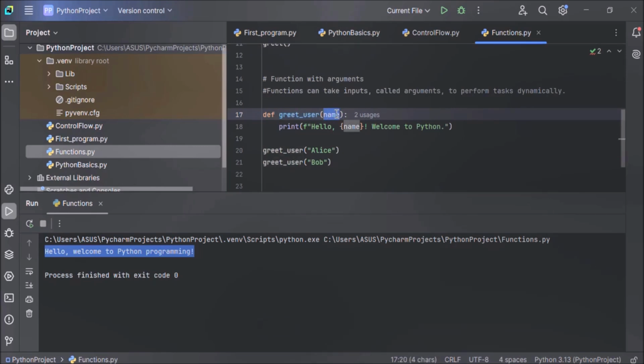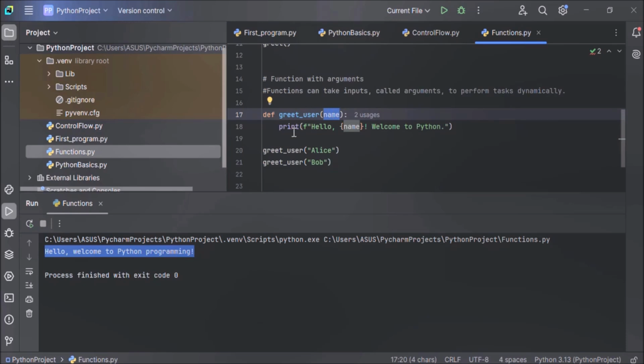It's taking one argument, that is the name argument. This function takes one parameter, that is the name parameter. A parameter is a placeholder variable used inside the function to receive a value when the function is called. When this function is called, this name will receive a value from the calling function.